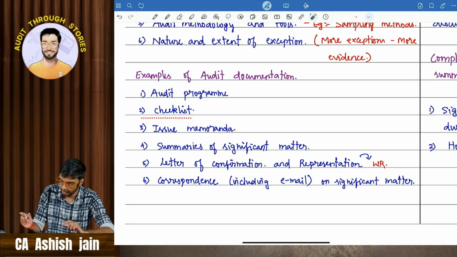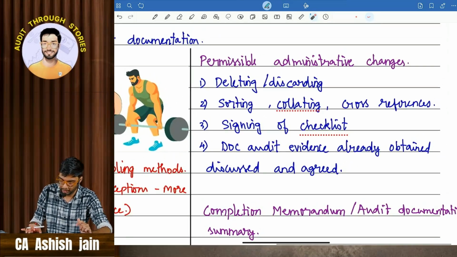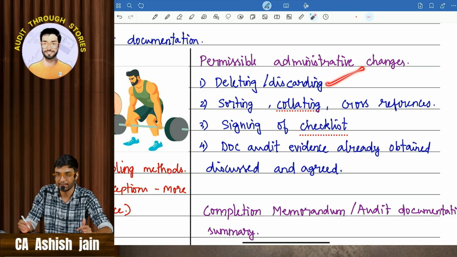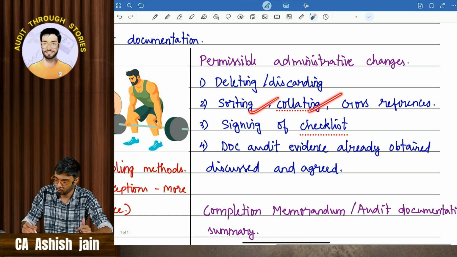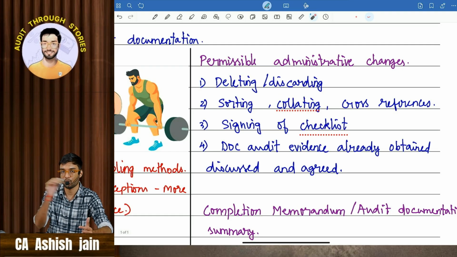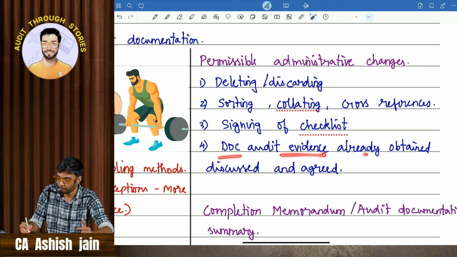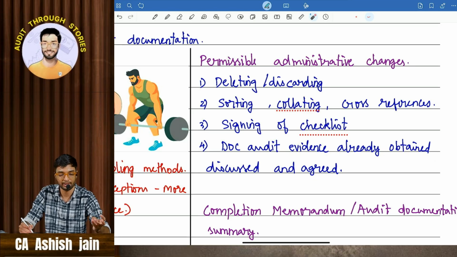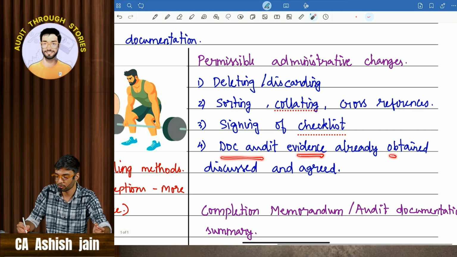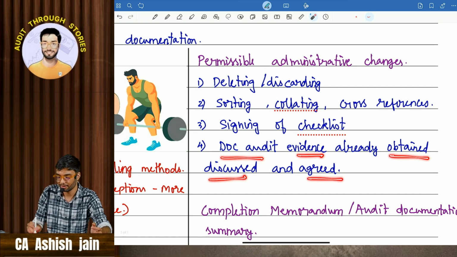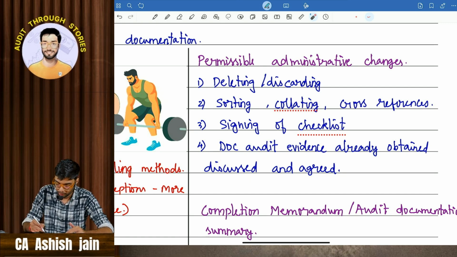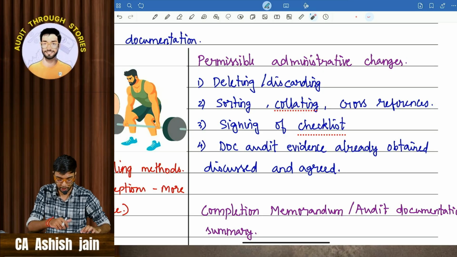You can remember them from here: deleting, discarding, sorting, collating, cross references, signing of checklist, and documenting the audit evidence already obtained, discussed and agreed. So these 4 points you have to write over here.